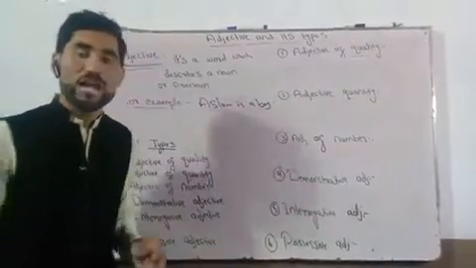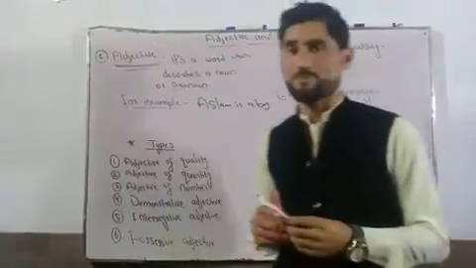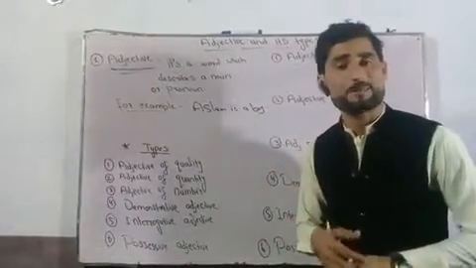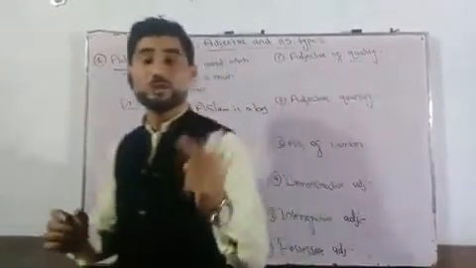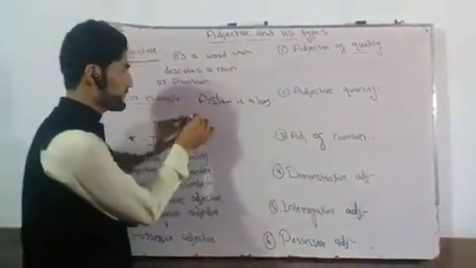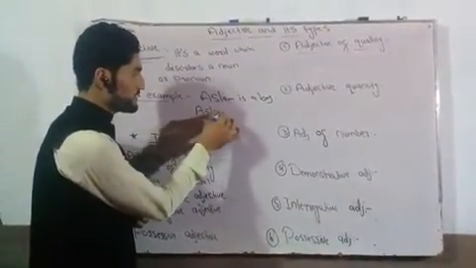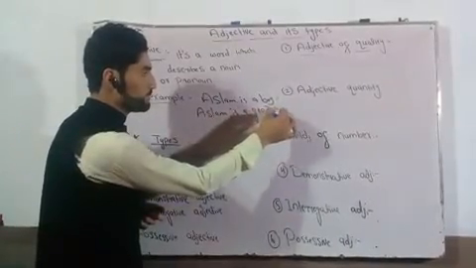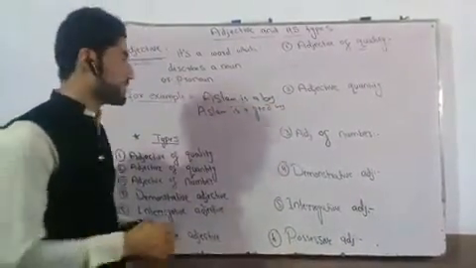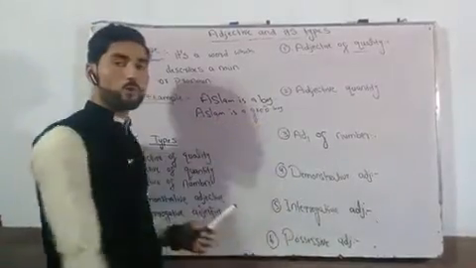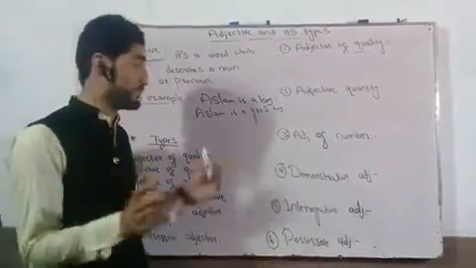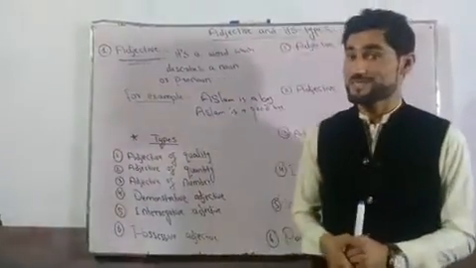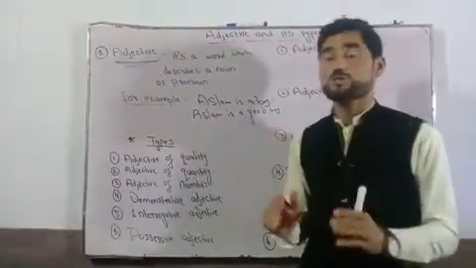Aslam is a boy. If I write the sentence "Aslam is a boy," you do not understand what kind of boy Mr. Aslam is. I need to write an adjective here. If I write once again, "Aslam is a good boy," now I describe the quality of Aslam by writing only one word, "good," an adjective. So now you understood what type of boy Mr. Aslam is. Got it? So this is adjective.